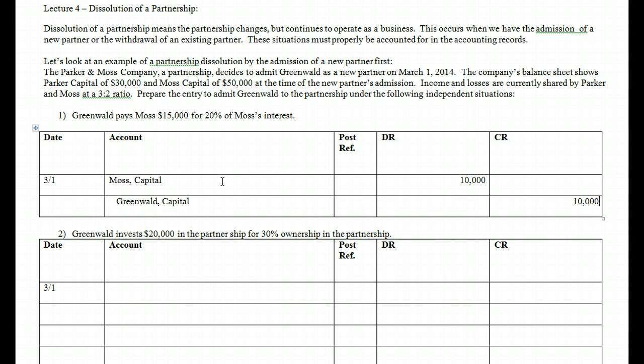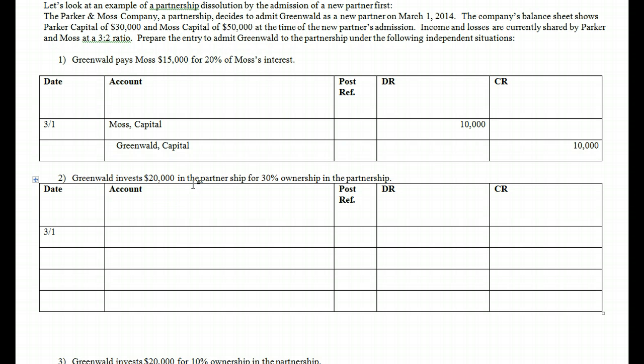So anytime one partner purchases the ownership of another, all that moves is capital. The cash is outside the scope of the partnership because the cash moves between Greenwald and Moss, not between the partnership and Greenwald. Okay? So be careful with that. All right, so that's one possibility. Let's look at the next possibility.